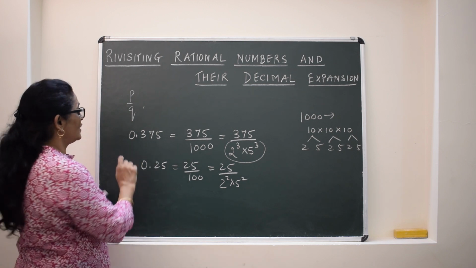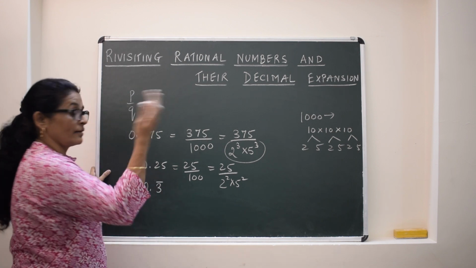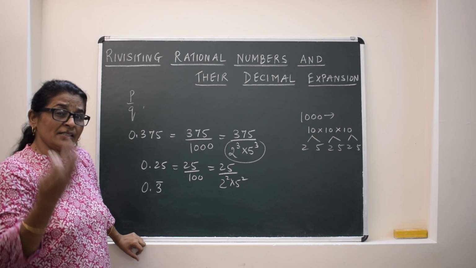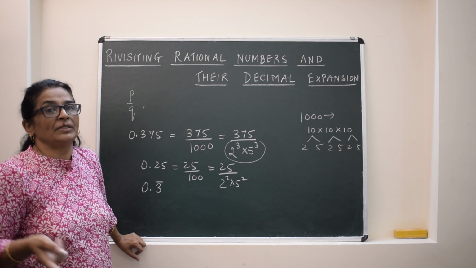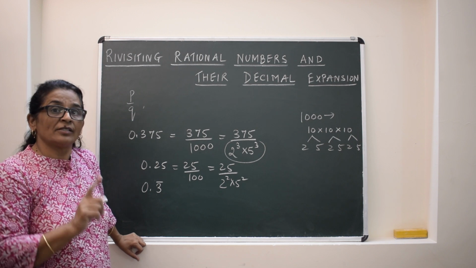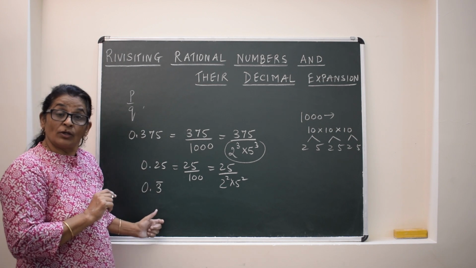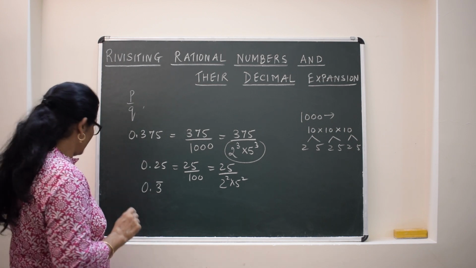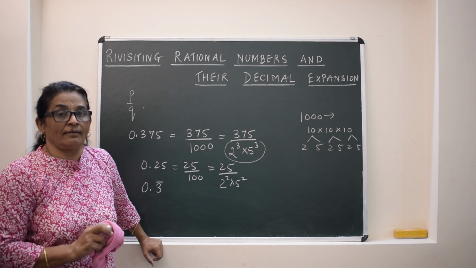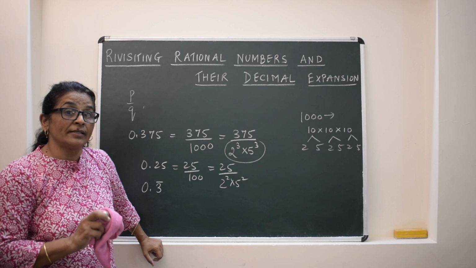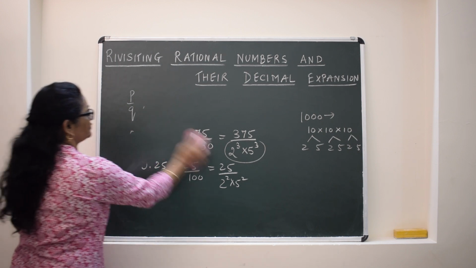But if suppose any number which we are getting, like for example 0.3 bar, this is something like 0.3333, non-terminating, repeating. So two types of decimal expansions we will see in rational numbers, terminating and non-terminating. But what will decide terminating? The prime factors of the denominator when the number is expressed in its lowest form or the standard form. Let's see how.